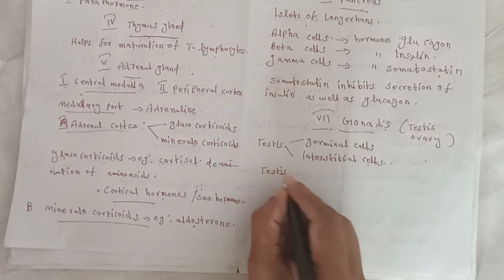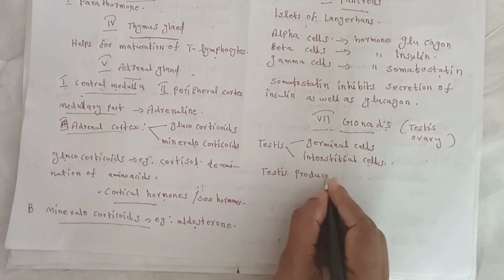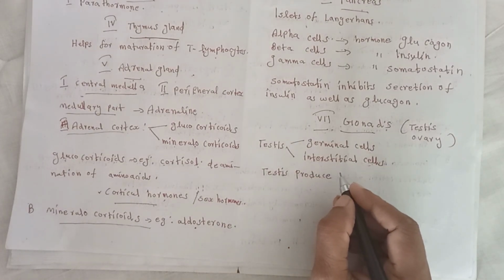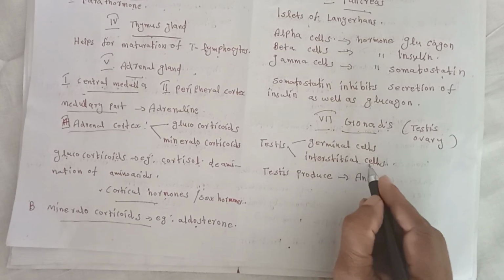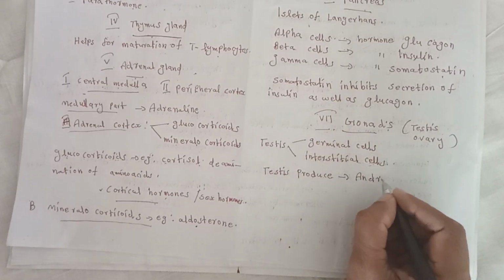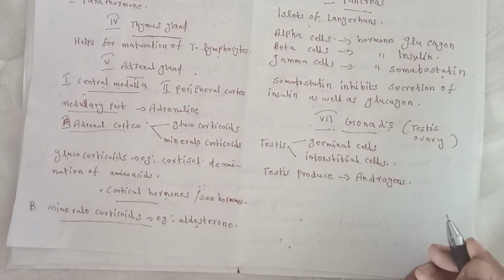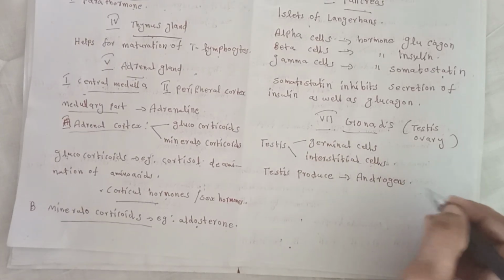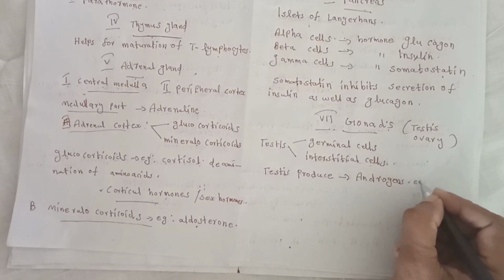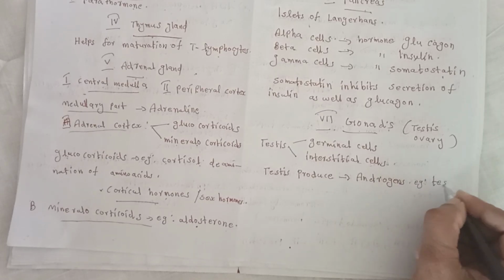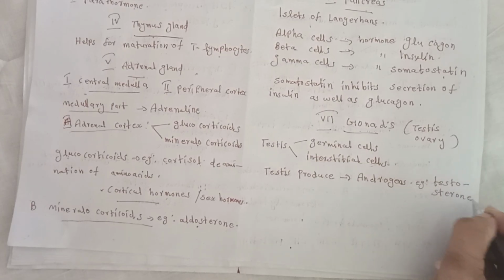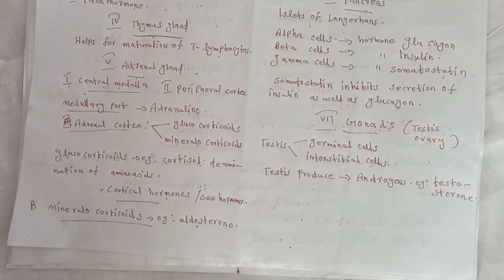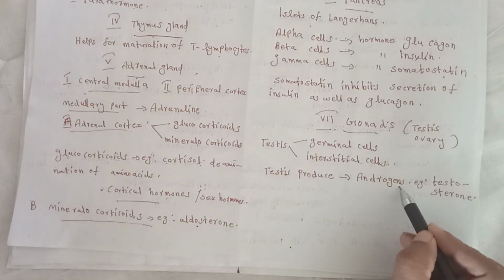Testis produce hormones known as androgens. Androgens means a group of hormones. One of the androgens is testosterone.